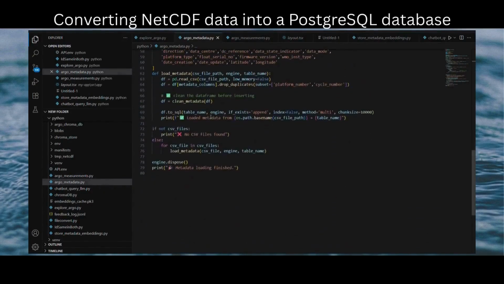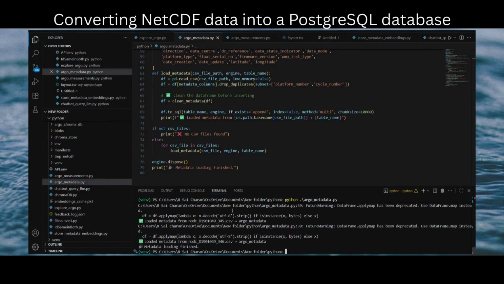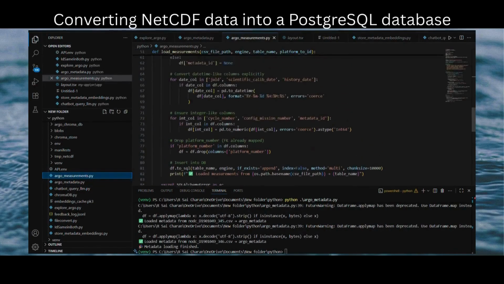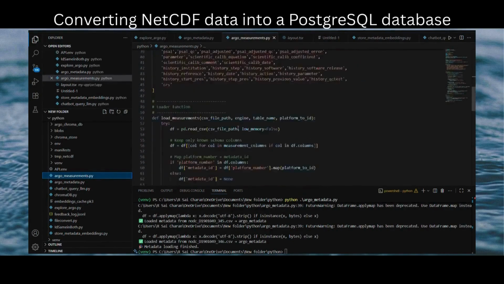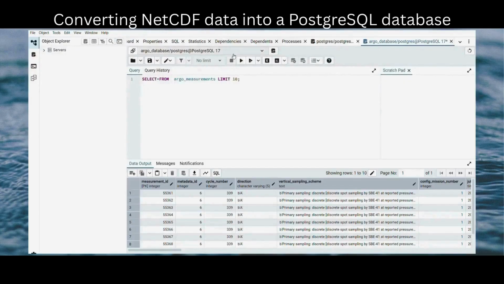Let's move to the first step of the conversation app, that is conversion of netcdf files into a relational database. In this, we use libraries like Xarray and SQLAlchemy for database connection. By running this program, we see the storage in PostgreSQL. We converted our netcdf files into two relational database tables: Argo measurements and Argo meta ID.